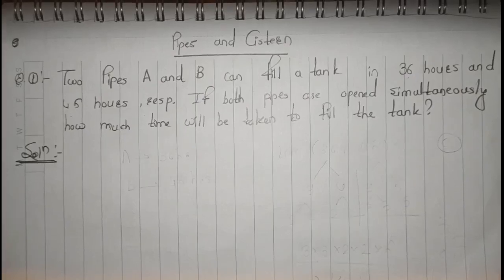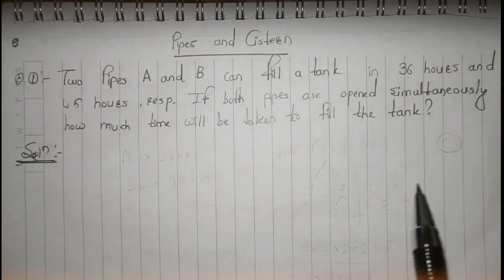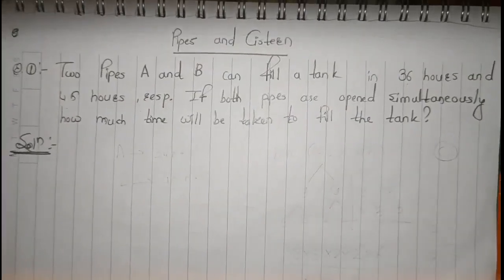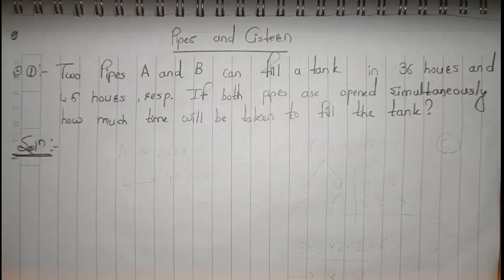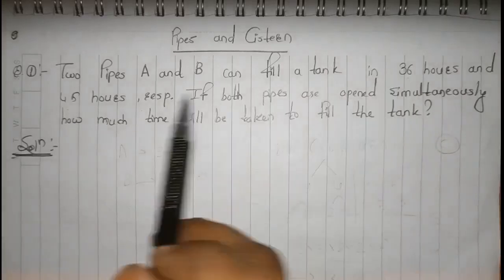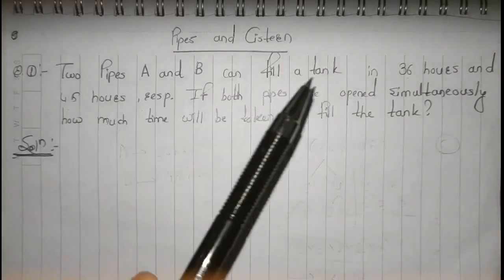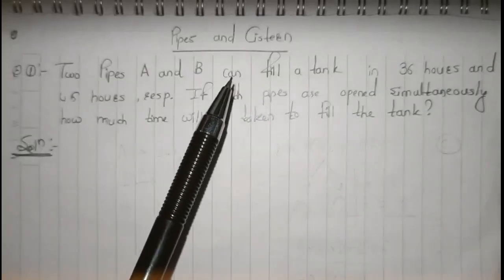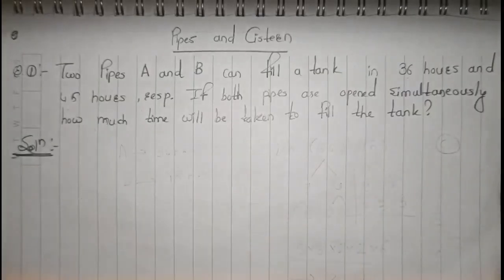And while working with pipes and cisterns questions, like in Time and Work you were considering total work as the LCM of the 2 hours or 2 days or anything, here also similarly, you can consider the LCM of 36 and 45 as your total capacity. There you have total work as your LCM, here total capacity is your LCM, right?